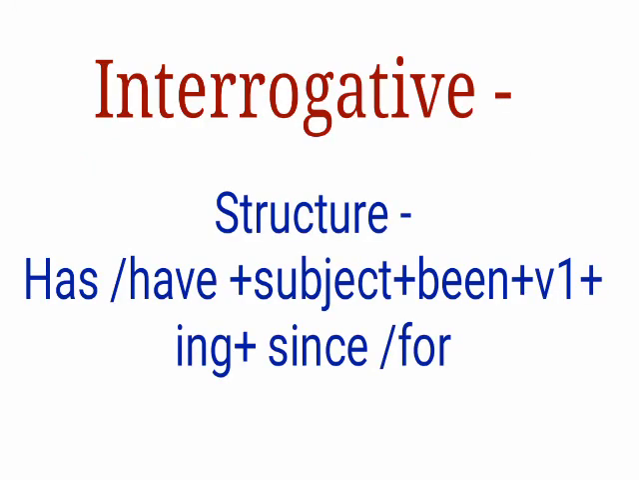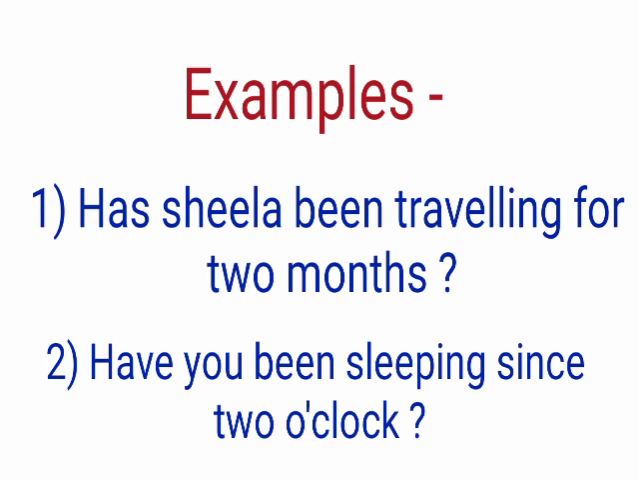Students, how do we make an interrogative sentence of present perfect continuous tense? Has and have come at the beginning of this structure. For making an interrogative sentence of present perfect continuous tense, the structure is has or have plus subject plus been plus V1 plus ing plus since or for. See the examples. Has Sheila been traveling for 2 months? Have you been sleeping since 2 o'clock?